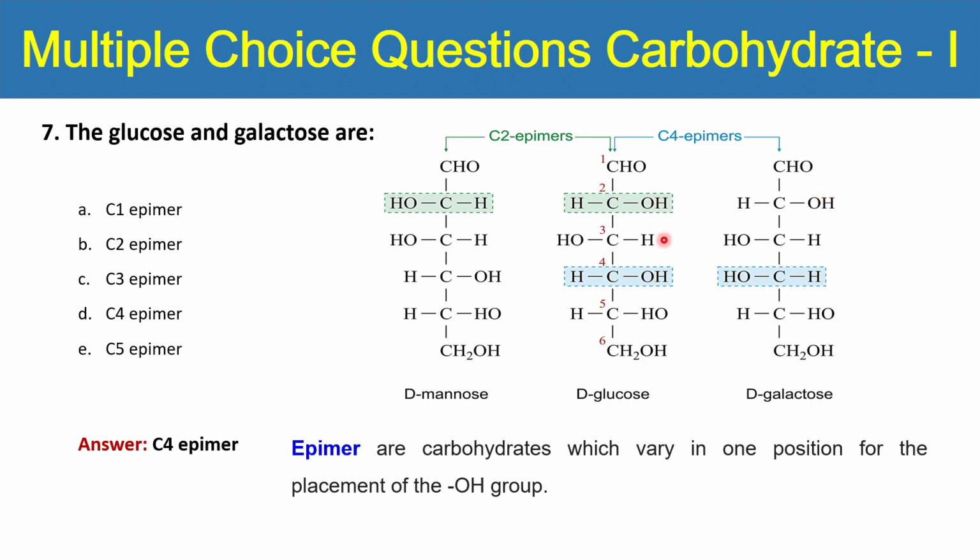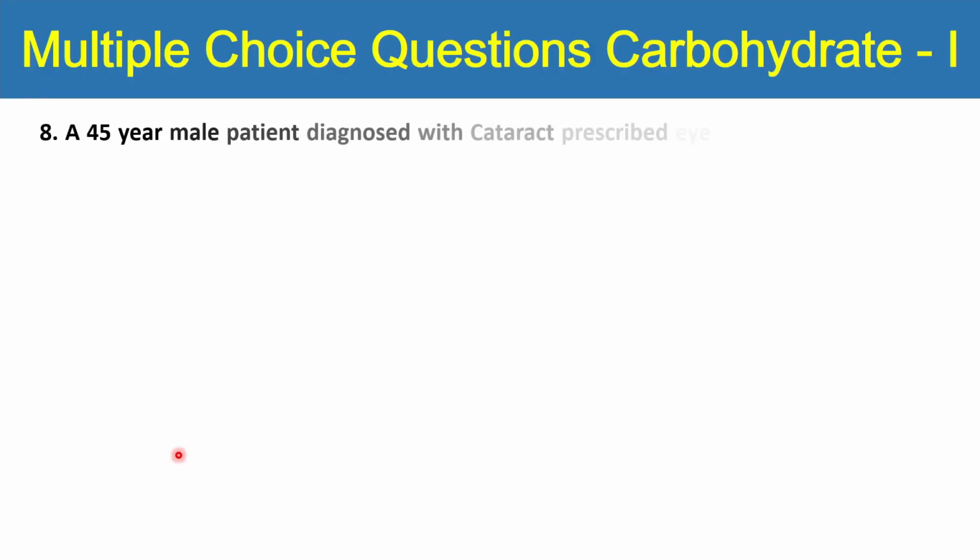You can see hydroxyl group is same, hydroxyl group is same. You can see the hydroxyl group is different at this position. This is carbon number 4, while in 5 and 6 the hydroxyl group position is same. So there is only one carbon in which the hydroxyl group position is different. Similarly, in glucose and mannose, one of the hydroxyl group is different at C2. So mannose and glucose C2 epimer. Glucose and galactose are C4 epimer. So C4 is the right answer.